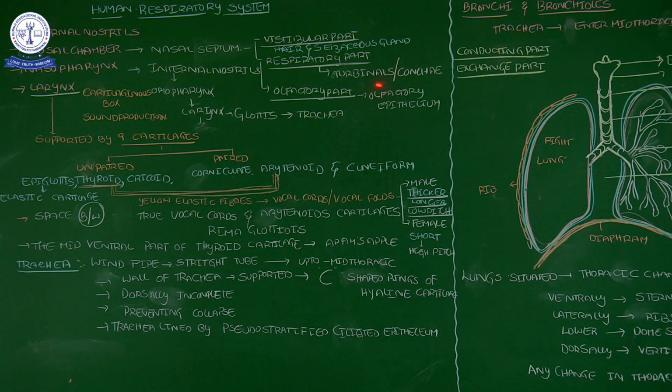3 bony structures, that is the turbinates. Turbinates are concave. This is the place where air will be condensed. Or else, if you inhale any hot air, that hot air will be cooled down at the place of the respiratory part. These turbinates are just like ventilators.